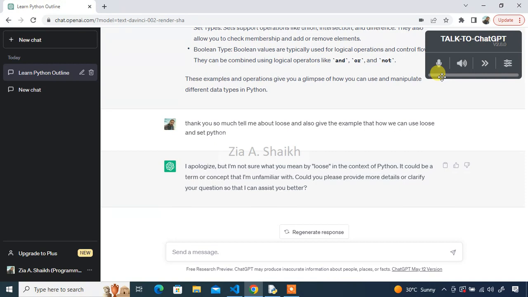What types of loops are in Python? Also give me the example, please. I want to learn loops in Python. Also provide me some examples of loops in Python.